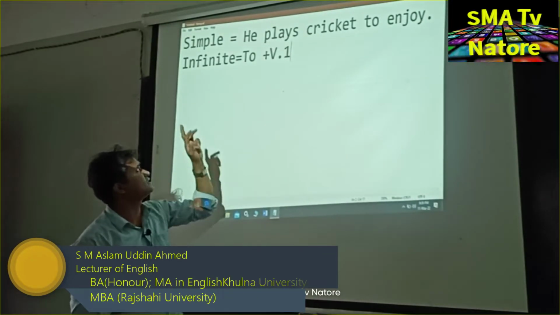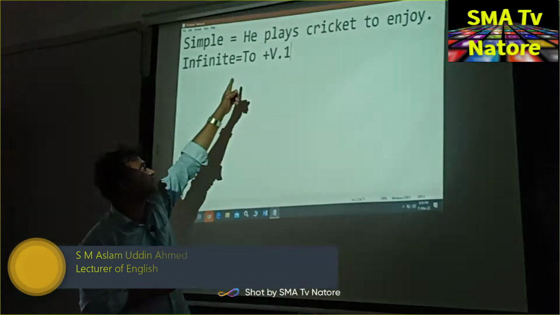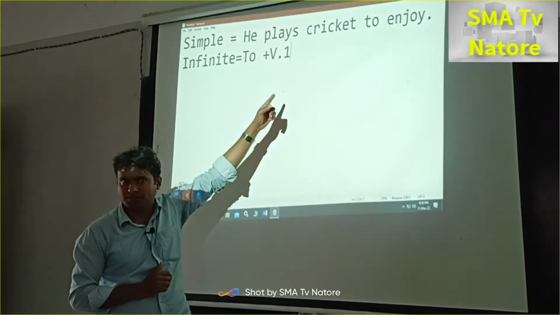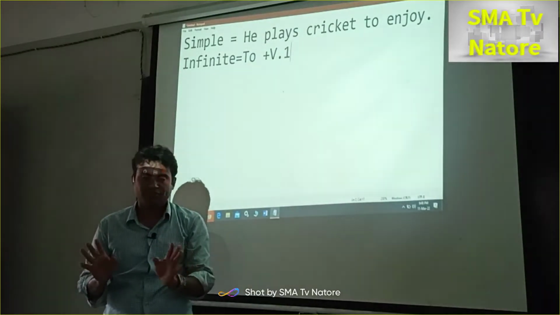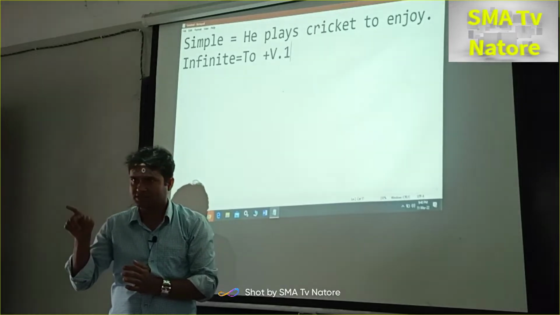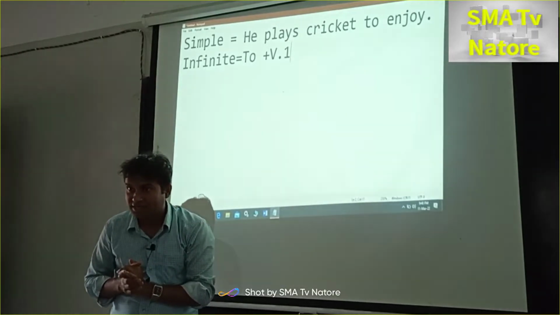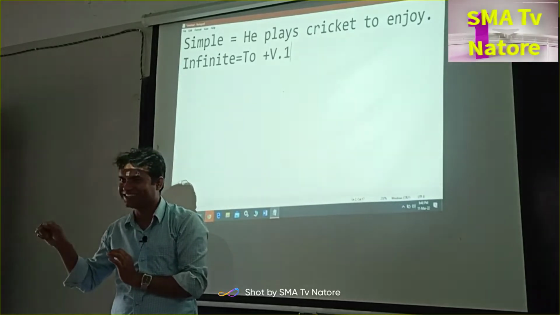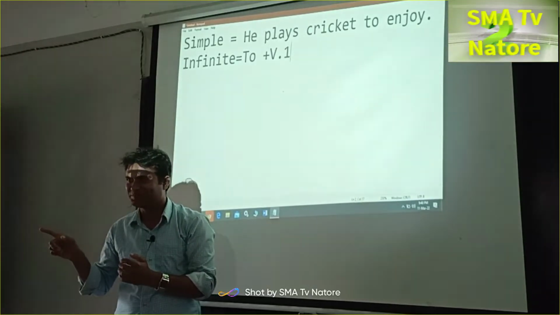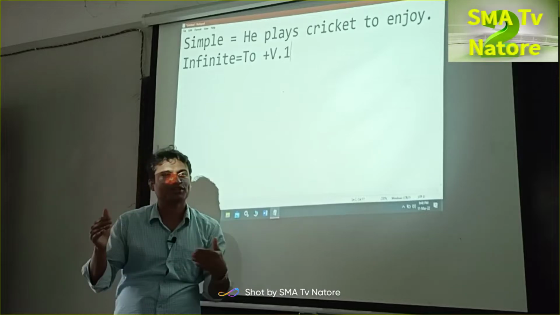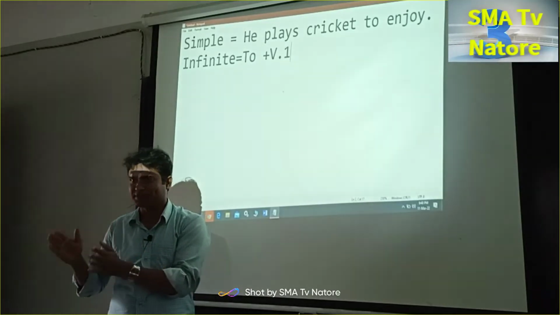And next, this is the simple sentence, because it has a minimum of one subject and one finite verb. The object is not essential. For example, he walks. What is the Bangla of this sentence? She hated, he is walking, he has walked. This is the variation of the tense: present tense, perfect tense, and continuous tense.